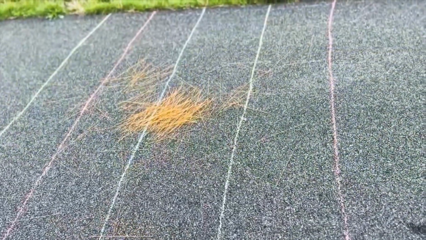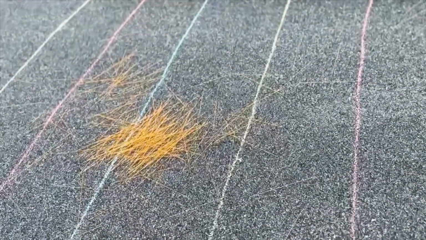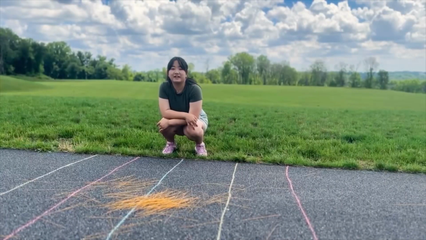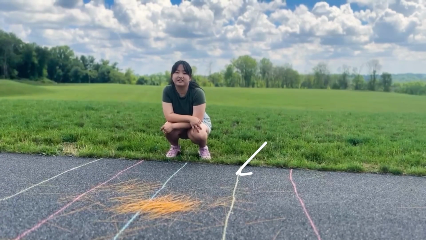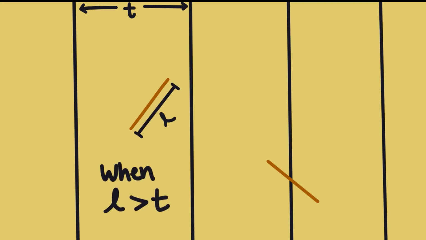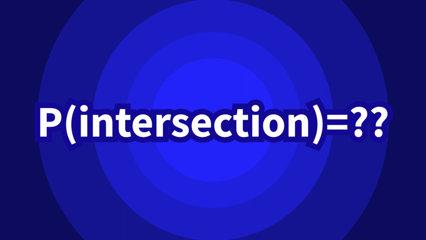While this may seem like a randomly thrown pile of spaghetti, which it is, the magic here depends on the random pattern of spaghetti that intersect the lines of chalk. Now imagine our chalk lines from earlier extended into infinity at a distance t from each other. When we randomly throw our spaghetti needles of length L, when L is less than t, what is the probability of the spaghetti needles intersecting one of the lines?